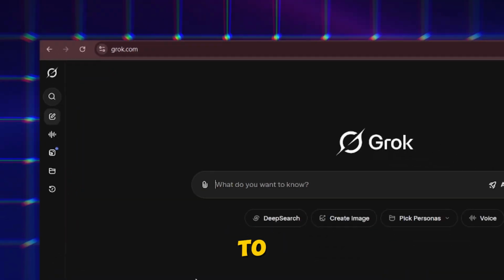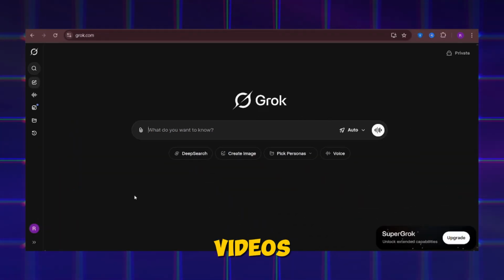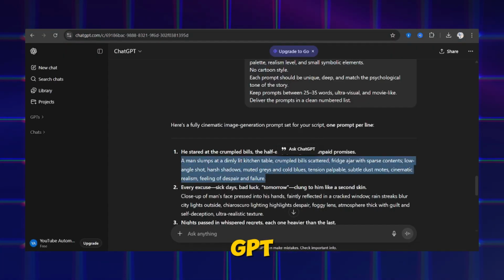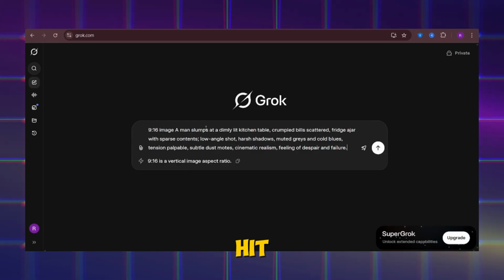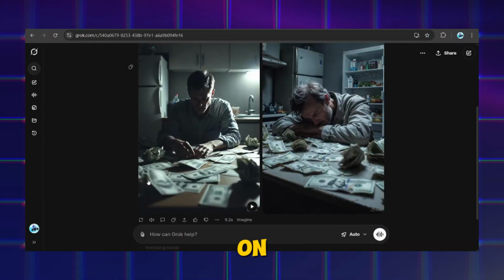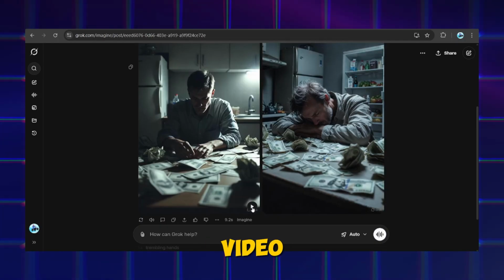After that, go to Grok. And if you don't know, Grok can generate both images and videos for free, and the quality is absolutely insane. Just take the prompts from ChatGPT, paste them into Grok, hit enter, and it will create stunning images in seconds. Then click on the Make Video option to instantly convert each image into a video clip.